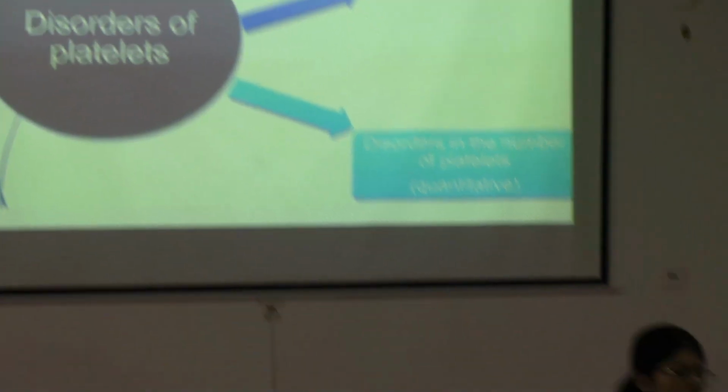Quantitative and qualitative. In quantitative, what is the new term you have learnt? What is thrombocytopenia? Less than 1.5 lakhs. And what is qualitative? Yeah, the platelet count is normal, but it is non-functional. It is not able to work because they do not attach to the receptors.